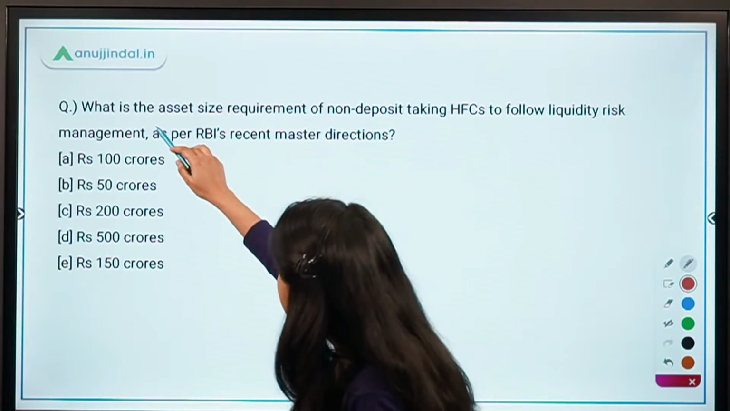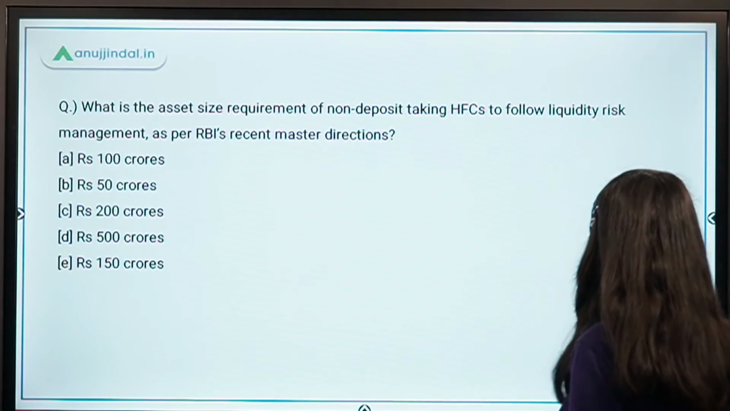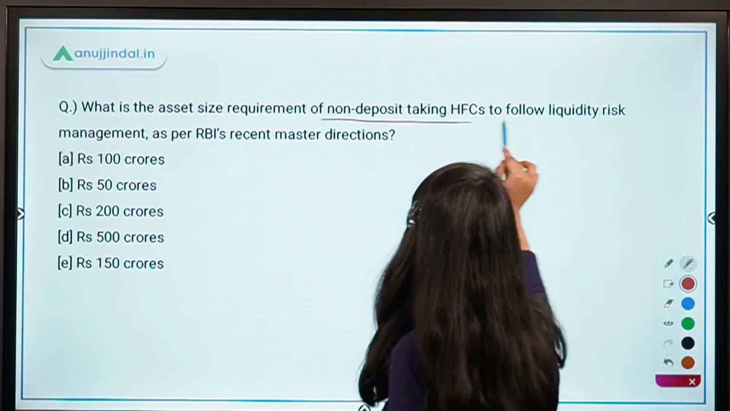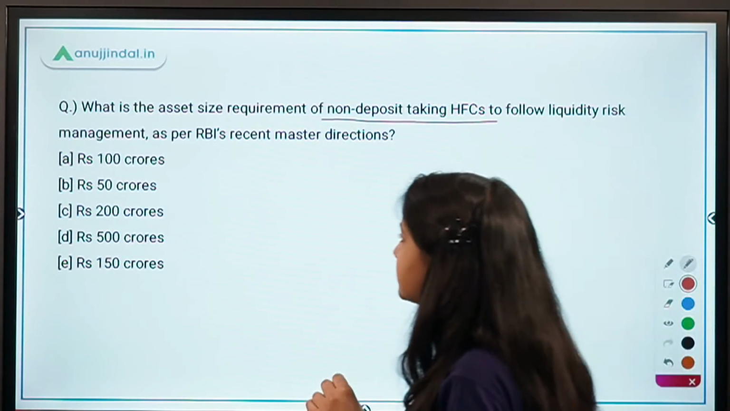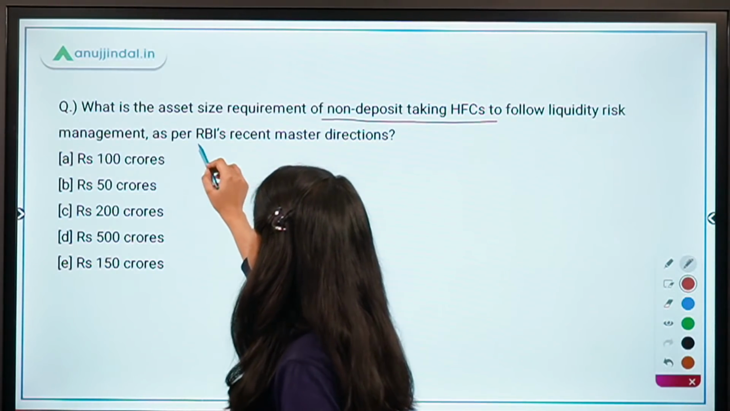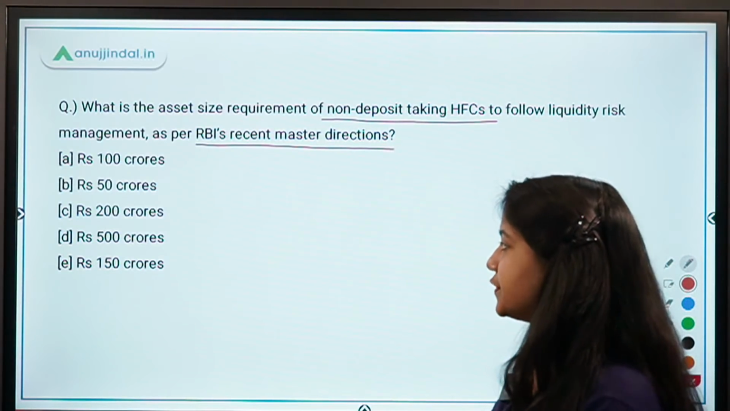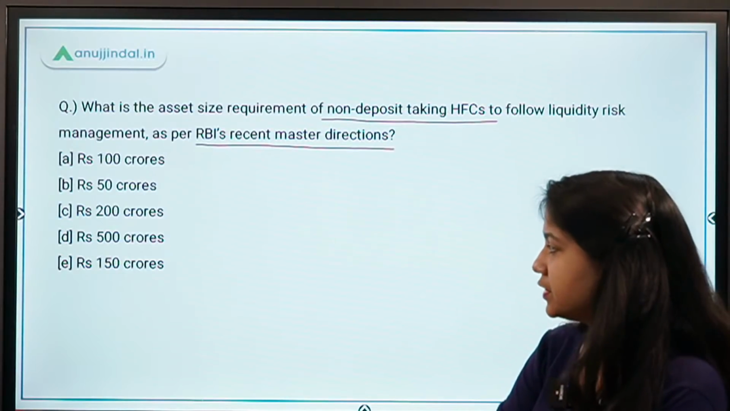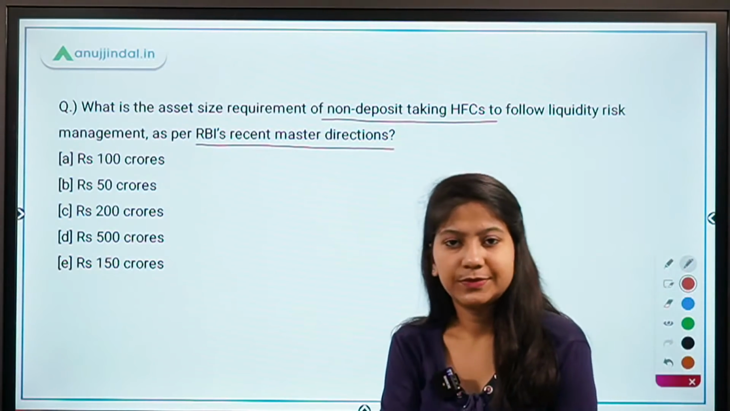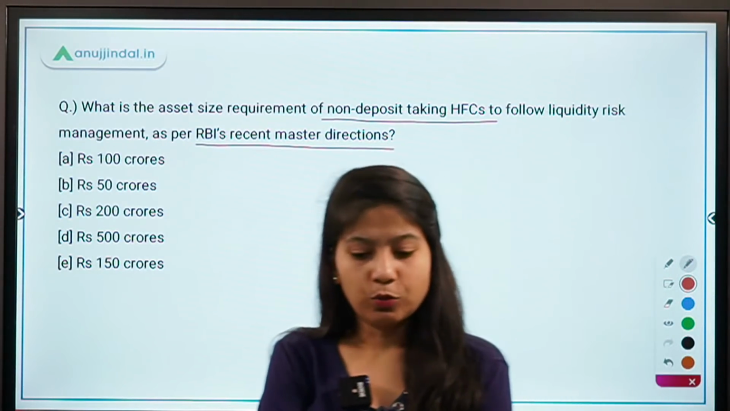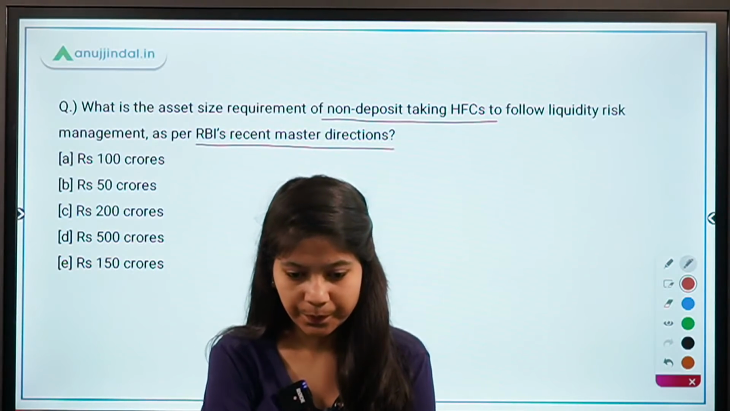What is the asset size requirement of non-deposit taking housing finance companies to follow the liquidity risk management framework as per RBI's recent master directions? So 100 crores, 50 crore, 200 crore, 500 crore and 150 crores. Tell me the right amount if you know the answer.